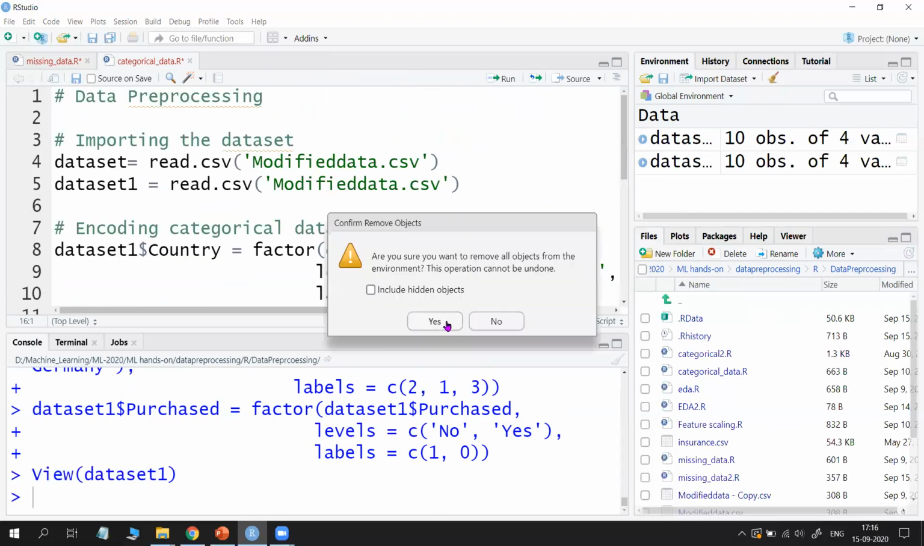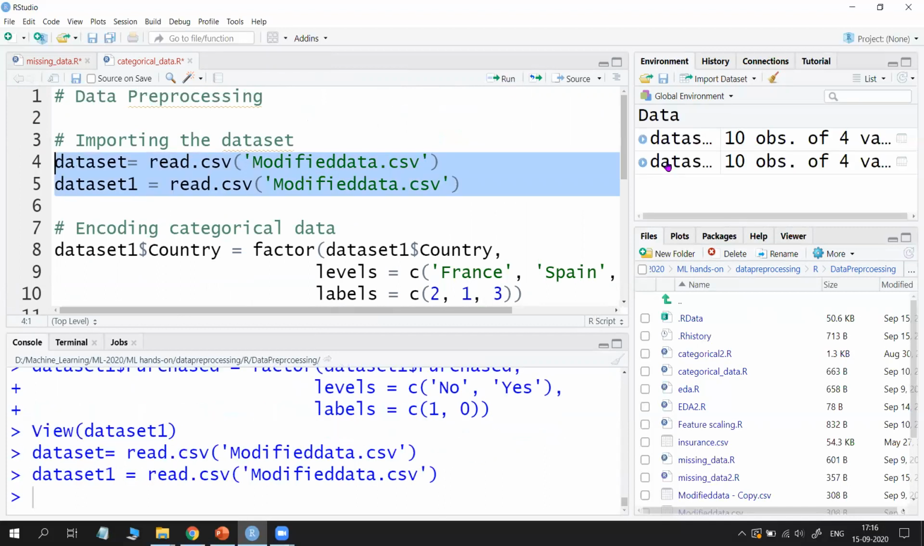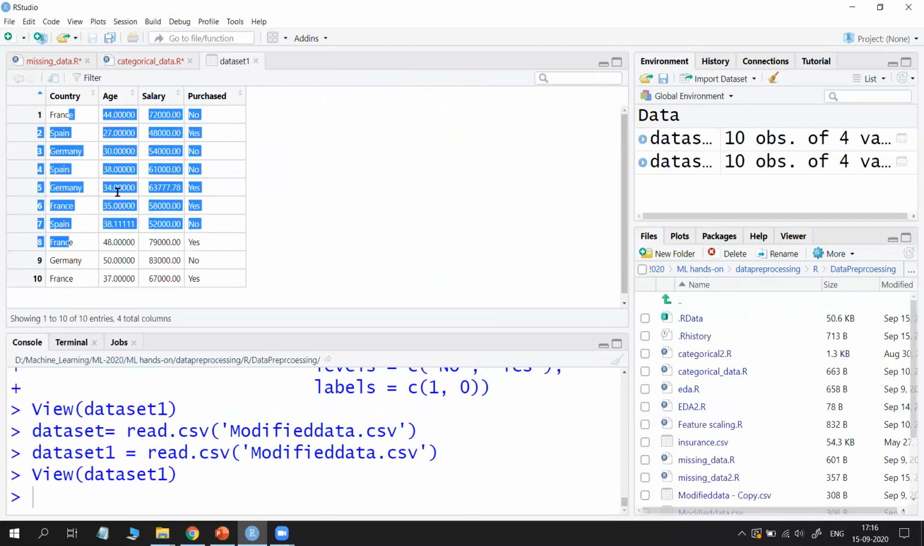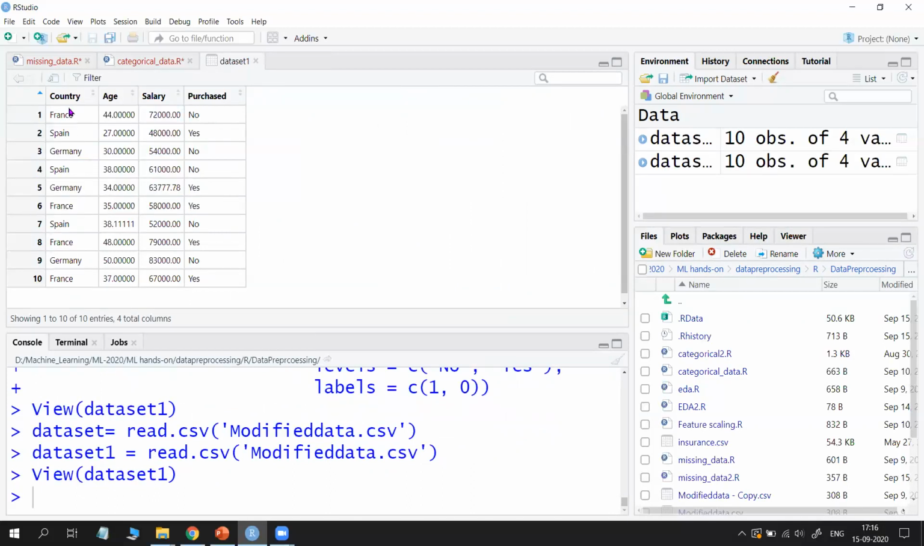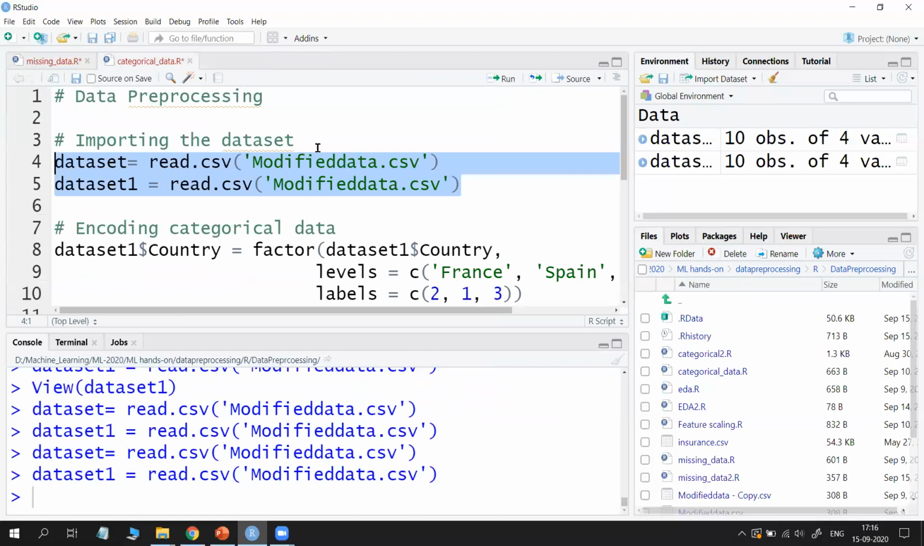Now I am clearing everything. Now I will try to apply the second method. What is the second method we discussed? At a time I will change everything. For example, open this one. For country there are 3 countries, so 3 separate columns are created. Similarly for purchased, 2 separate columns because 2 values are there. So execute these 2 lines only. Clearly observe, I have executed these 2 lines.